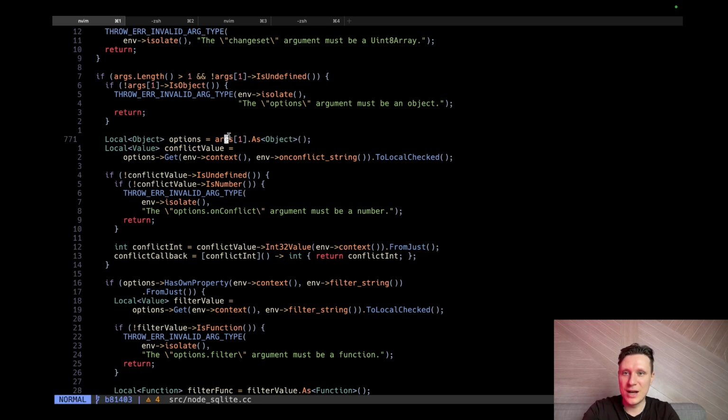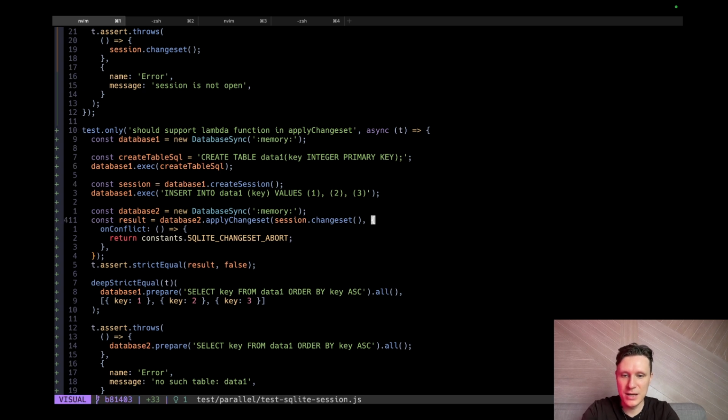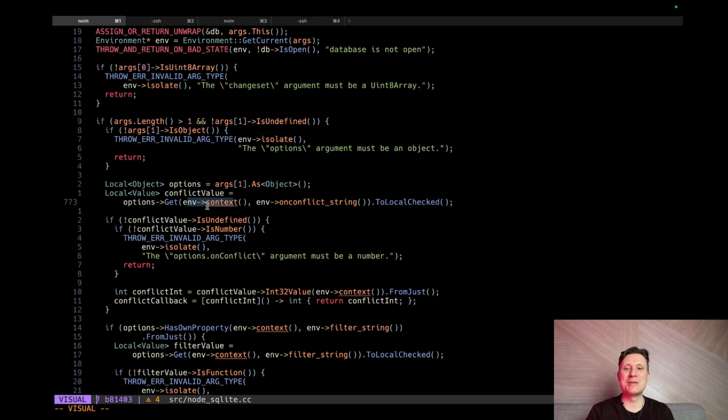Currently we have our second argument, and it has the onConflict lambda. We just extract this lambda. To extract it, we need the options object, of course. We also need the context. Context is something like the global JavaScript state. Every JavaScript operation is on some context. So we need to provide it everywhere. It's not convenient, but it's how it works. It is for security reasons, so two iframes in a browser, for example, would not interact with each other.